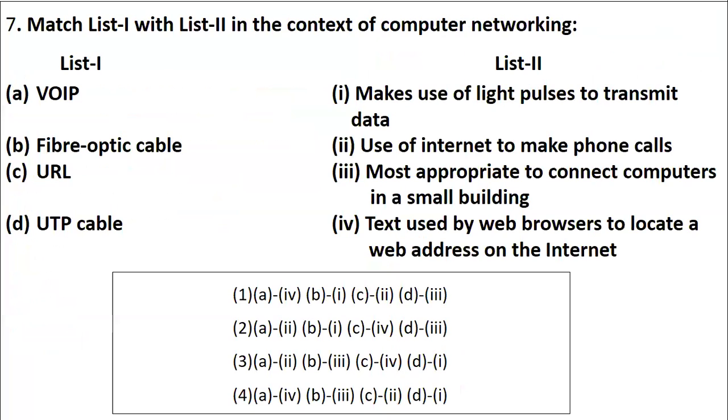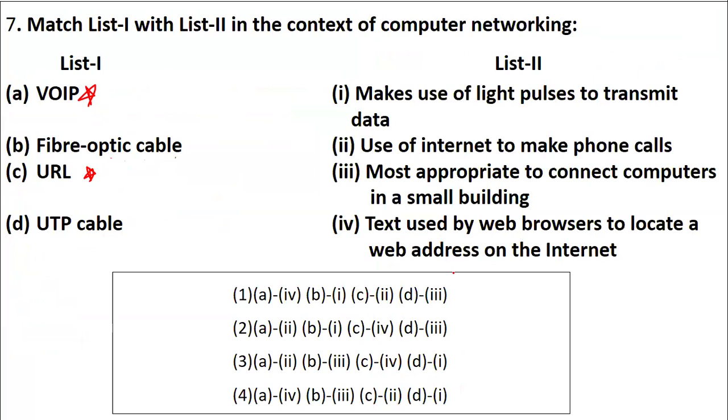Coming to next, match the following, we have computer networking. As I said, URL we have done just now. VoIP, if you remember, I took in yesterday's session class, which I was doing with respect to computer network, fiber optic cable and UTP cable.